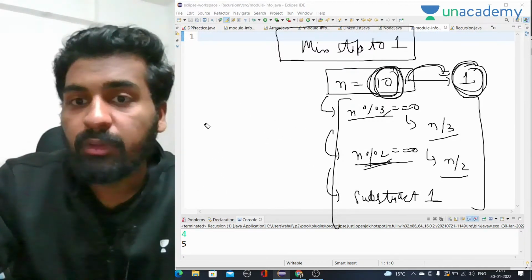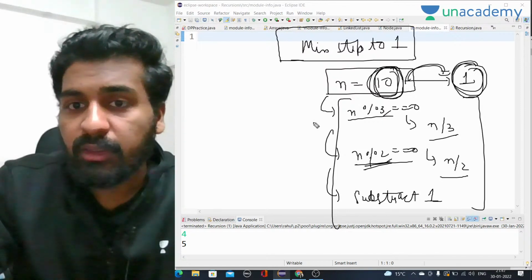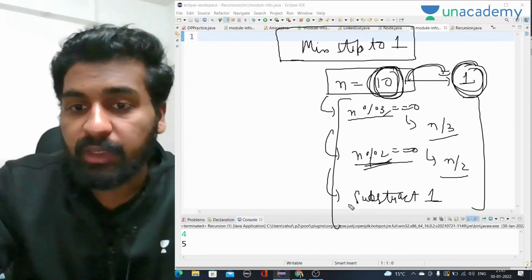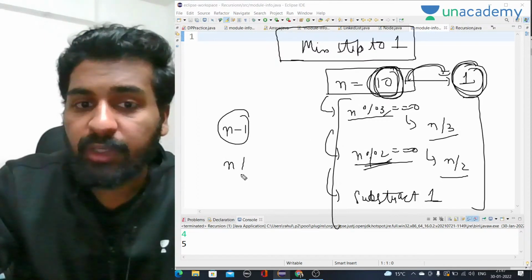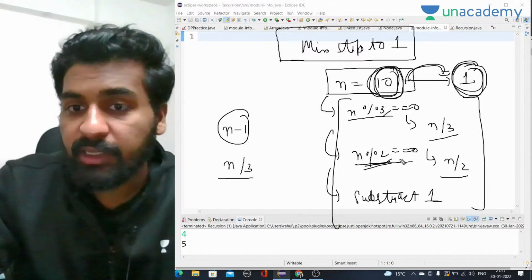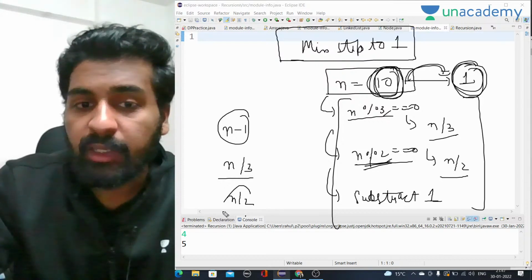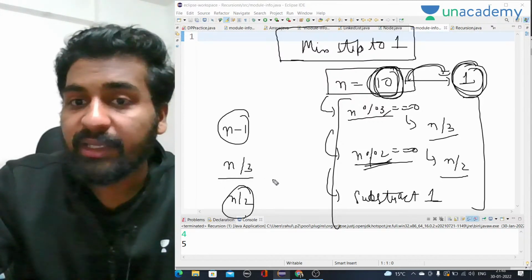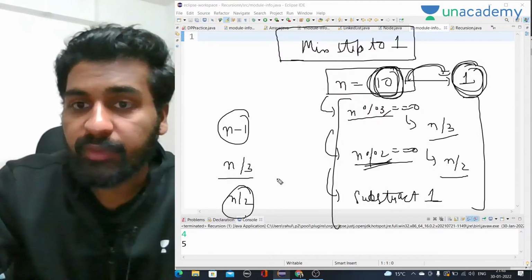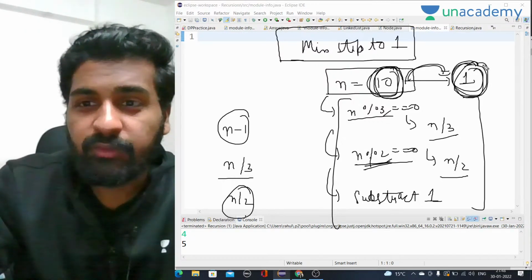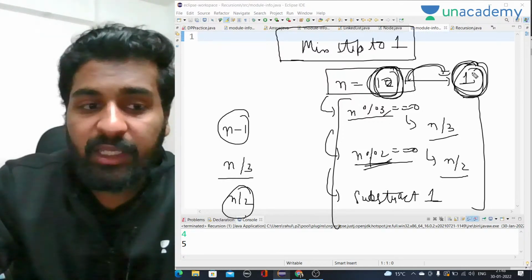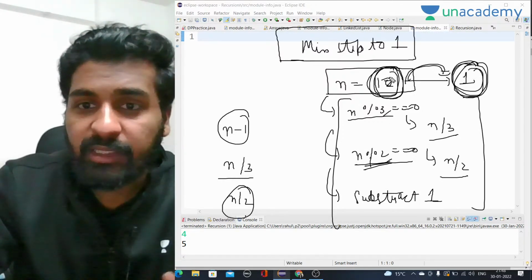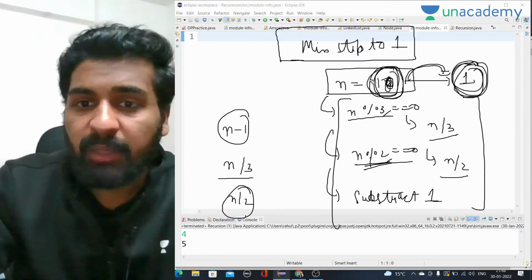So what we have to do, how can we solve it? First of all, the recursive solution. Recursive solution is very simple. First of all, we will call for n minus 1. If it is divisible by 3, we will call for n by 3, and if it is divisible by 2, we will call for n by 2. Whatever solutions we get, we will take the minimum of that. And if we reach 1, we will directly return 0. If the number you are given is 1 only, it is already equal to 1, so the answer will be 0, like 0 steps will be taken, right? That will be our base case.